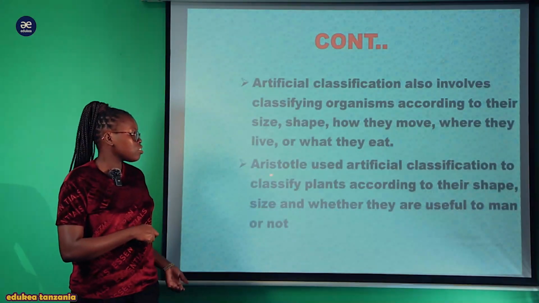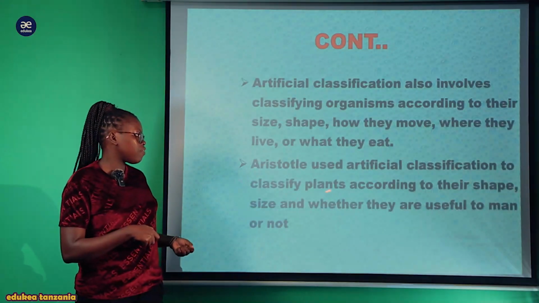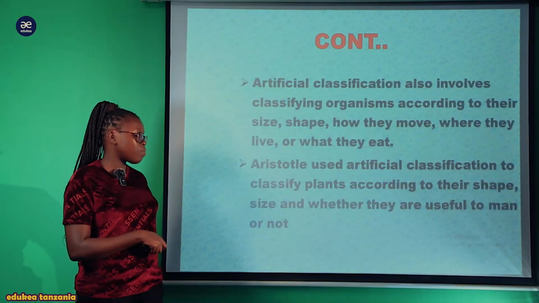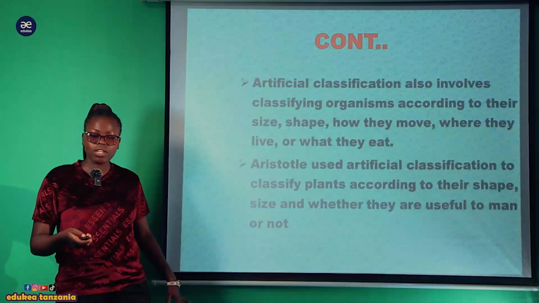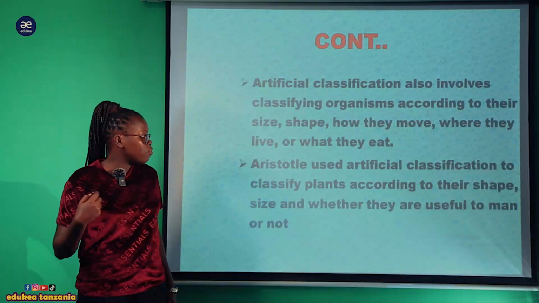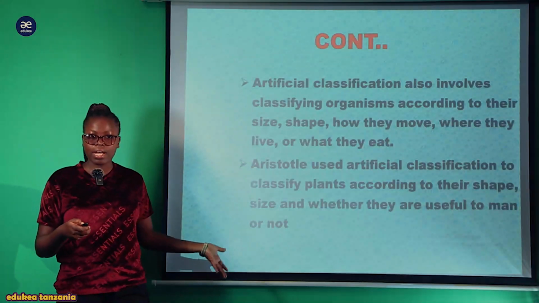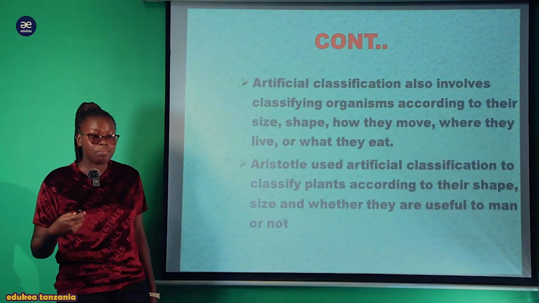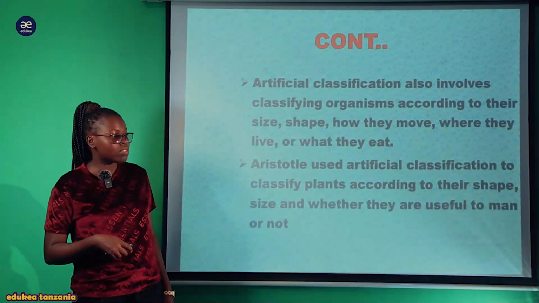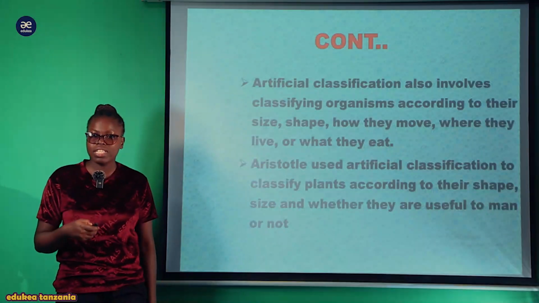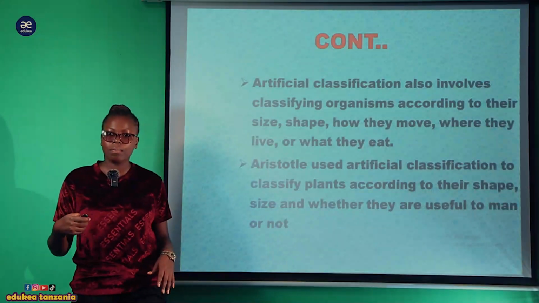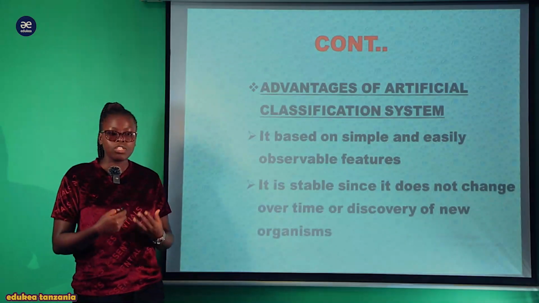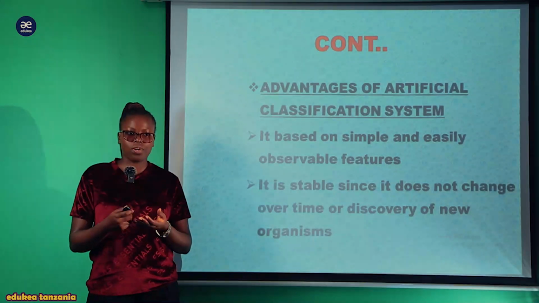Also, Aristotle used artificial classification to classify plants according to their shape, size and whether they are useful to man or not. Kwa kutumia one of the scientists Aristotle, yeye alitumia hapa artificial classification kwenye classify plants, mimea, kwa kuangalia shape zao, size zao na matumizi yake, either kama hii hapa inaliwa na binadamu au hii hapa hailiki au haina matumizi kwa binadamu. So, kuna umuhimu gani wa kutumia artificial classification?